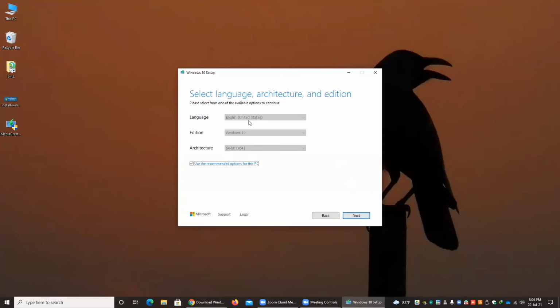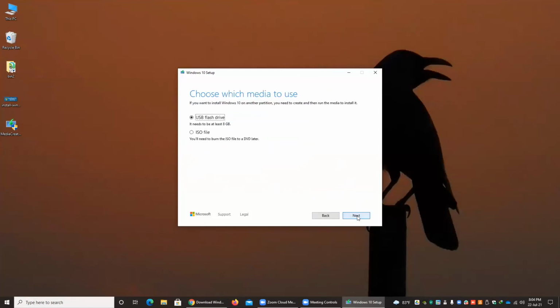And here if you want, you can change the language, edition and architecture. You can uncheck this option, and if you want you can select the language and whichever edition. Here only Windows 10 is available, and the architecture is either 32 or 64-bit. After that press the next button, select USB flash drive and press next.